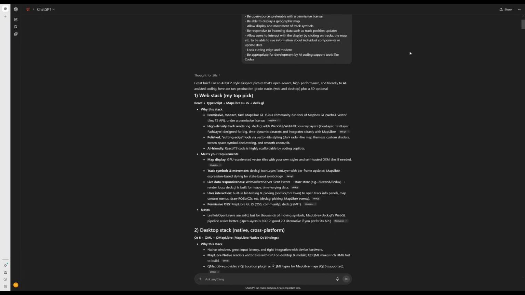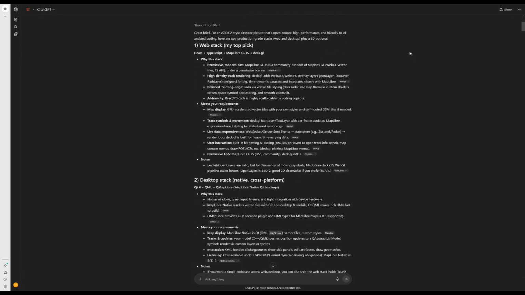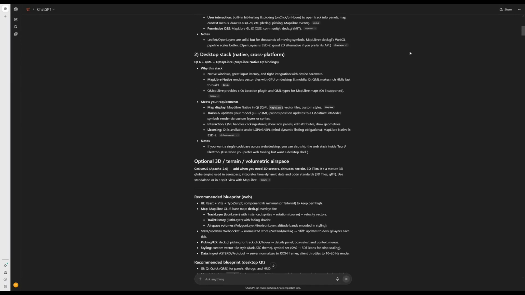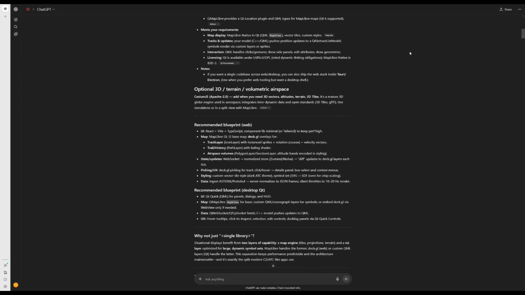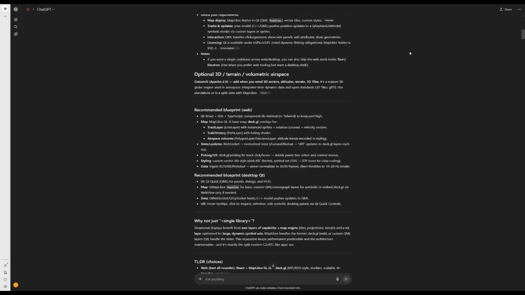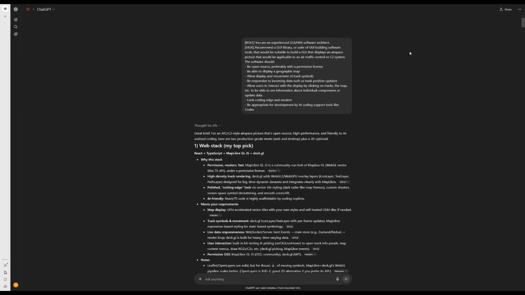After 20 seconds, ChatGPT recommended two options. Number one, a web stack built on React, TypeScript, MapLibre GL JS, and deck.gl. And option two, a desktop stack built on Qt6, QML, and QMapLibre. It recommended the web stack approach. After I asked a series of follow-on questions, I took ChatGPT's advice to implement the web stack approach.